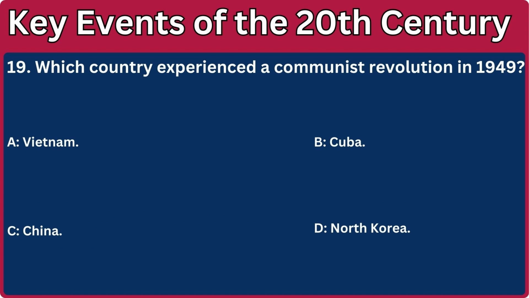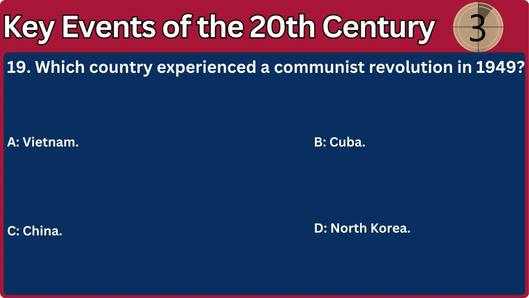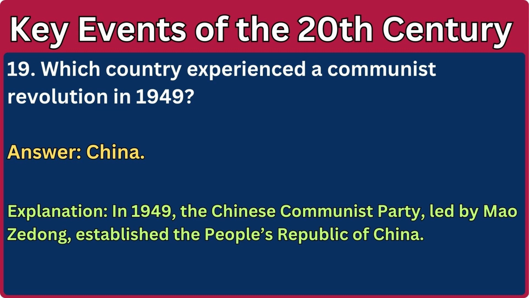19. Which country experienced a communist revolution in 1949? A. Vietnam. B. Cuba. C. China. D. North Korea. Answer: China. Explanation: in 1949, the Chinese Communist Party, led by Mao Zedong, established the People's Republic of China.